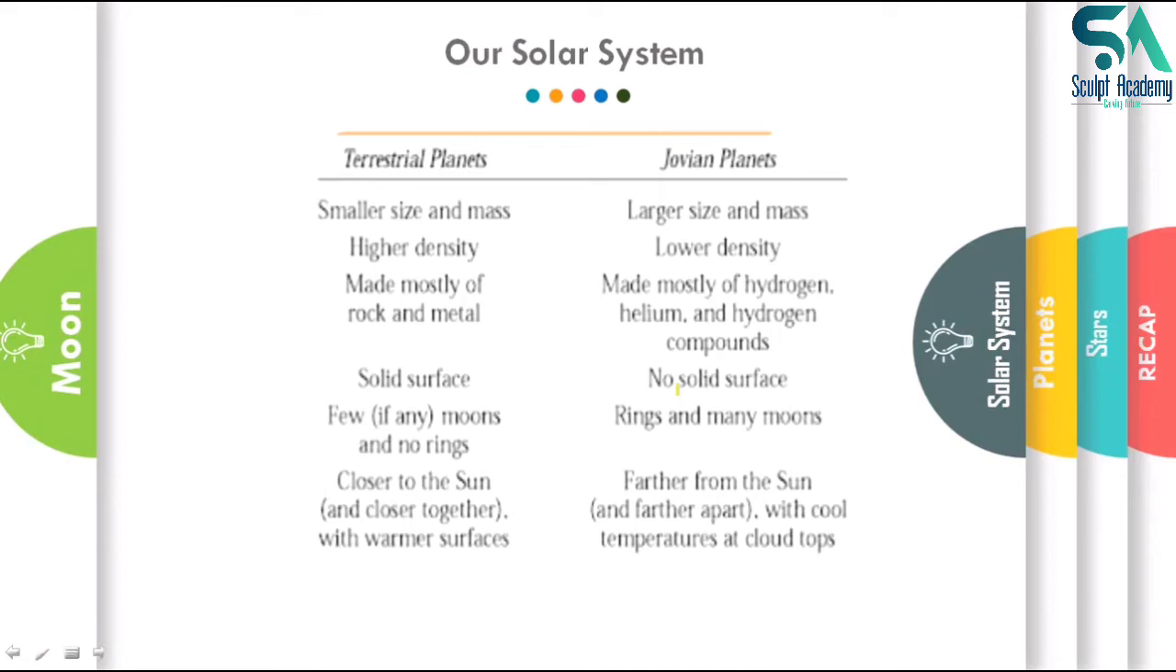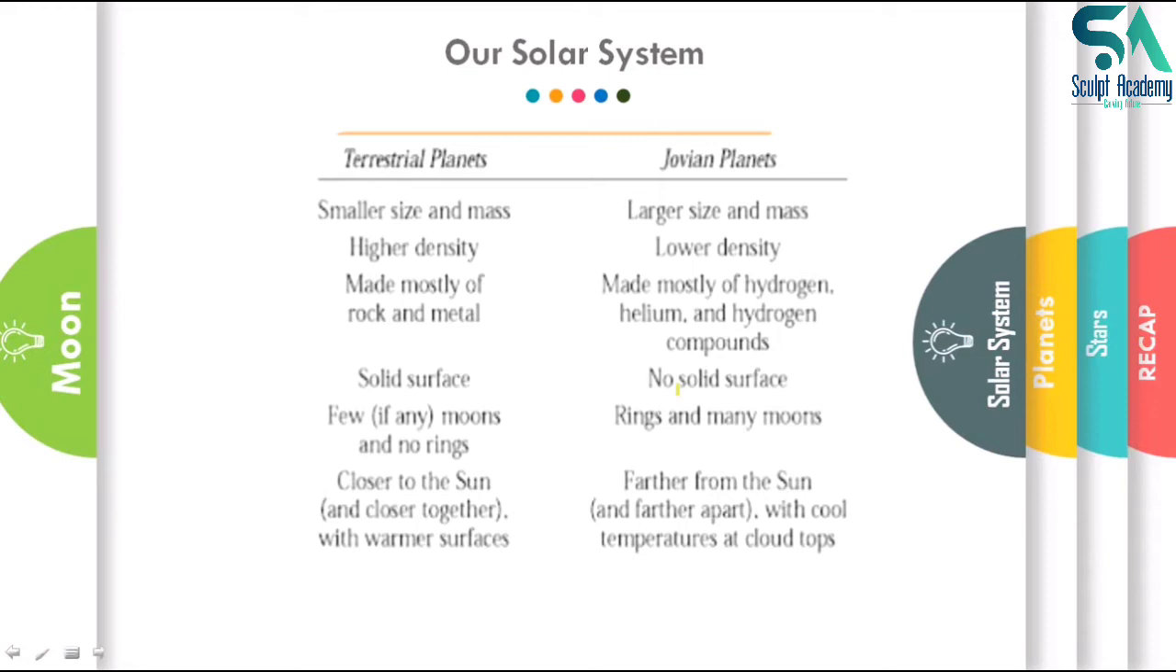Terrestrial planets have few moons, if any, and no rings. Jovian planets have rings and many moons, like you can see Jupiter itself has many moons and rings. Saturn has 7 rings.